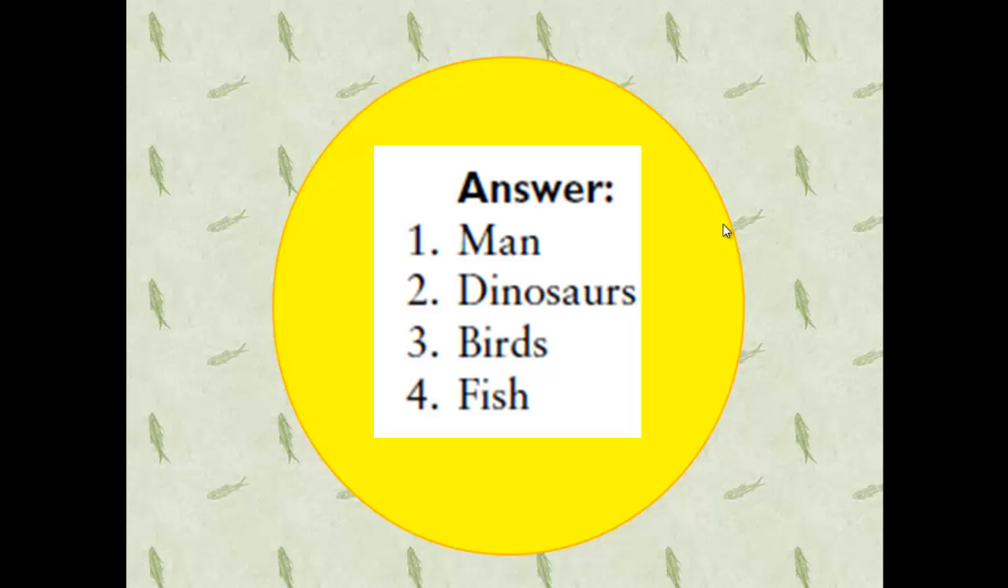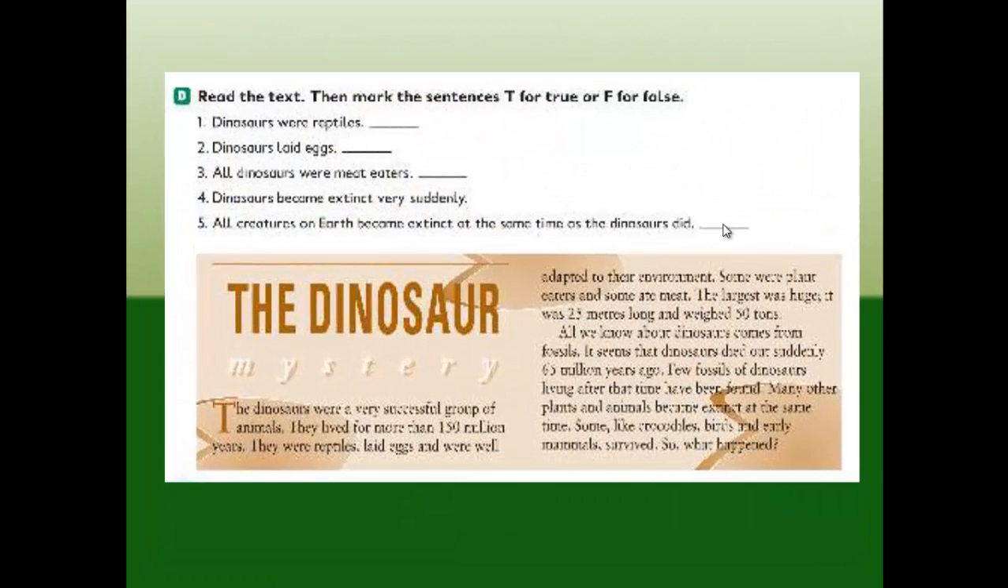The first space is man, the second one is dinosaurs, the third is birds, and finally fish. Number D, read the text, then mark the sentences T for true or F for false. Number 1, before reading number 1, we have to read the text.